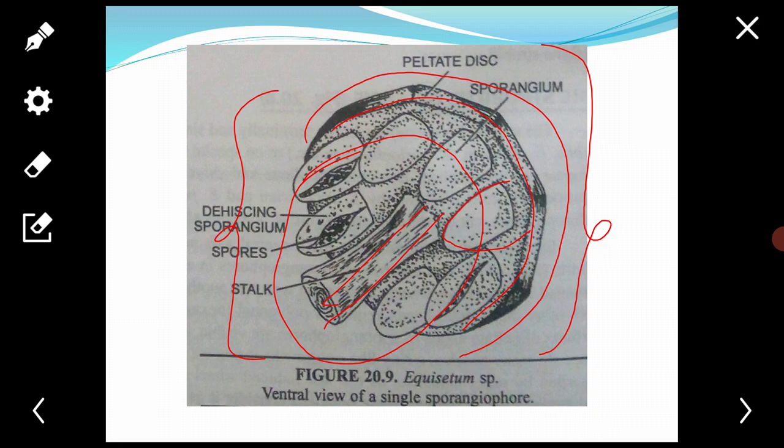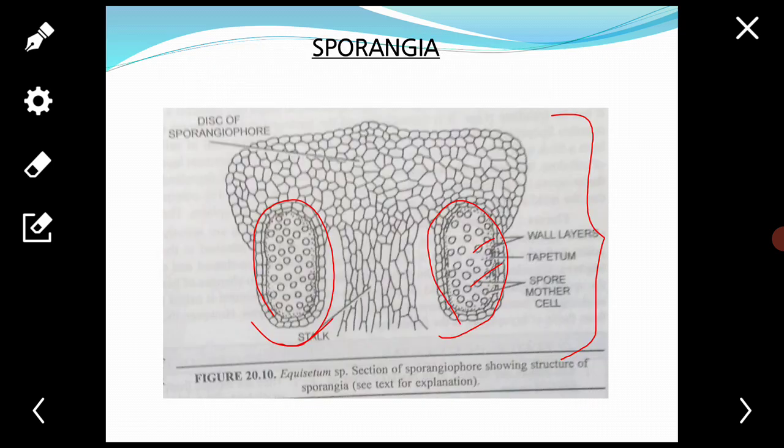The walls of sporangia lose water and shrink, resulting in opening of sporangia along the line of dehiscence and forming longitudinal slits through which the spores are dispersed, and the spores are carried away